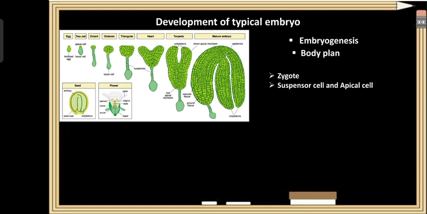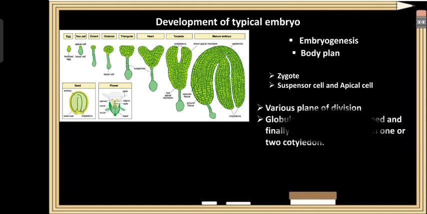The apical cell undergoes a series of divisions and gives rise to a proembryo. During the development of the embryo, it divides in various planes and results in different shapes.